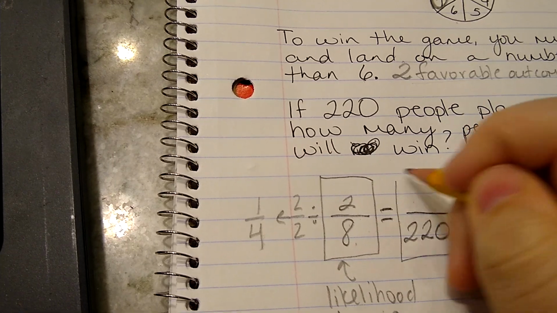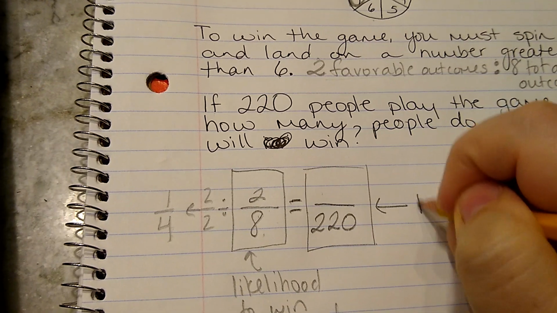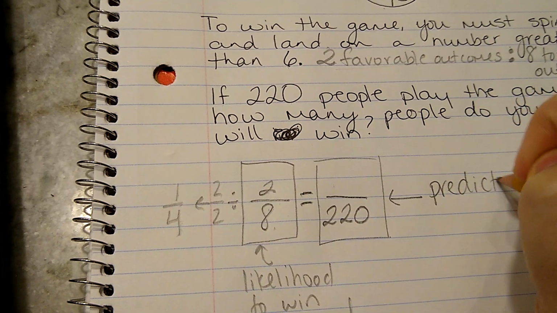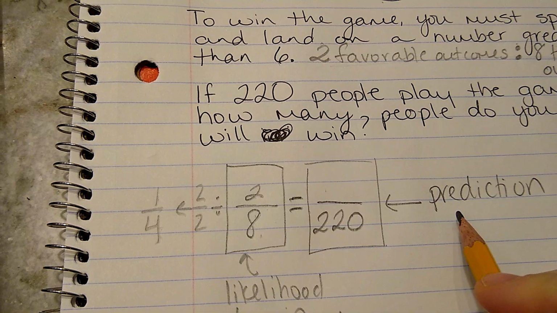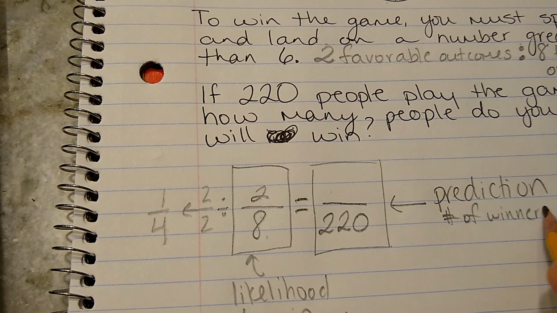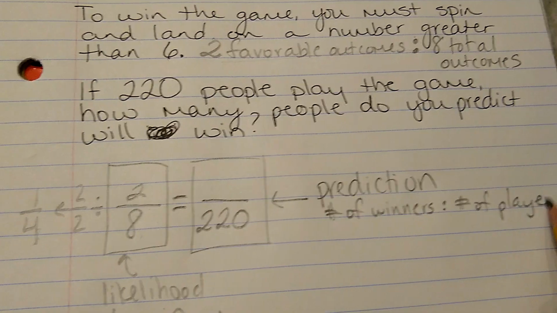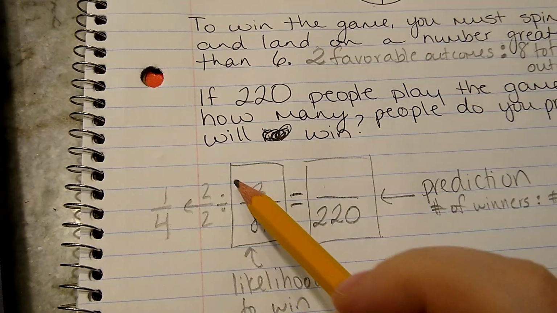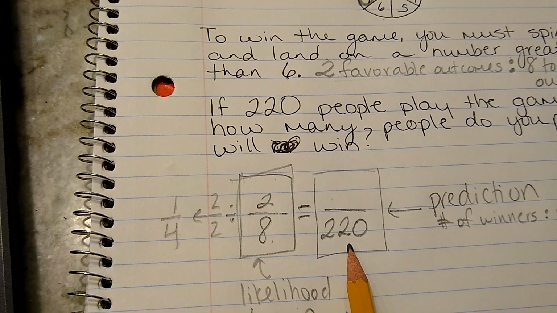So this proportion is going to help us. It's going to be our prediction. This is going to be our prediction of our ratio for number of winners to number of players. Number of players.